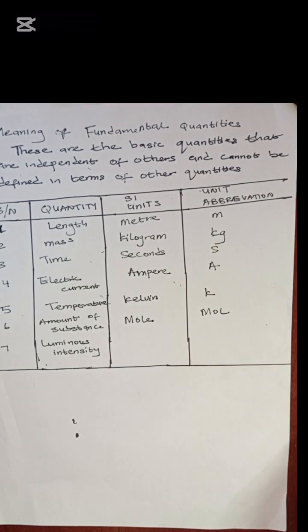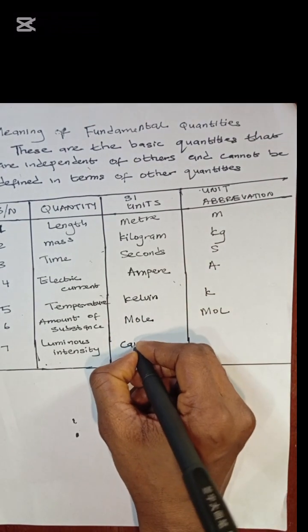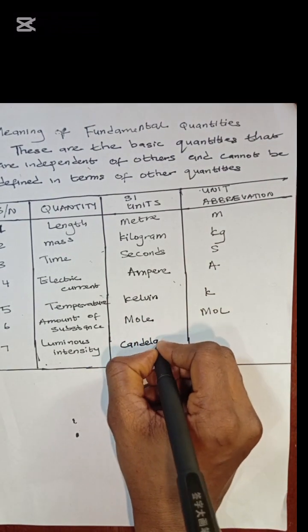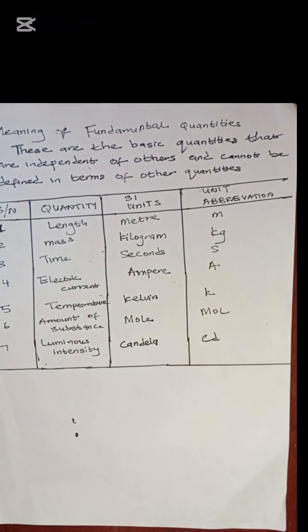And luminous intensity is measured in candela. Some people call it candela, whatever. It's spelled this way, candela, and the short form is cd. So these units are the basic units in physics. They are able to stand on their own, they are not defined in terms of other units. So let's move on to derived units.